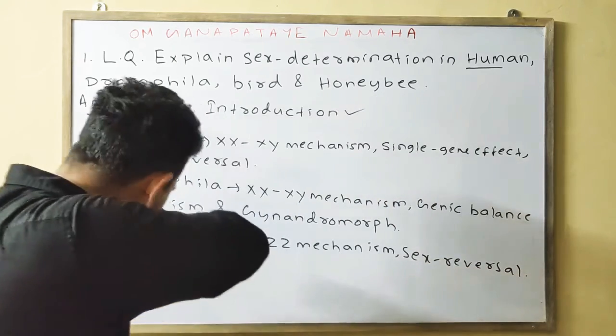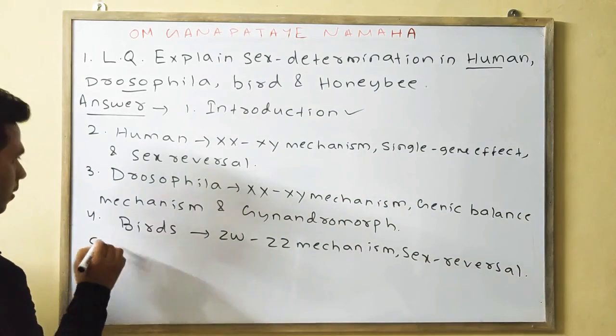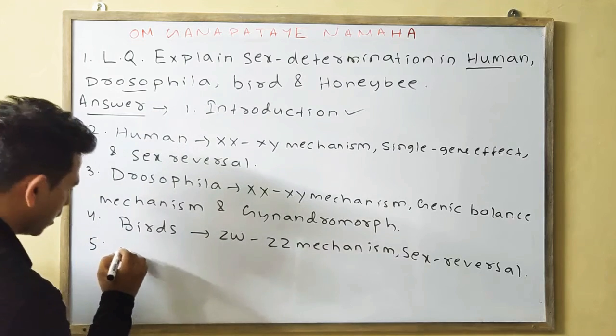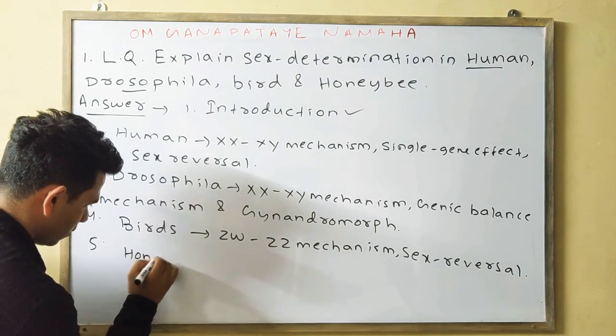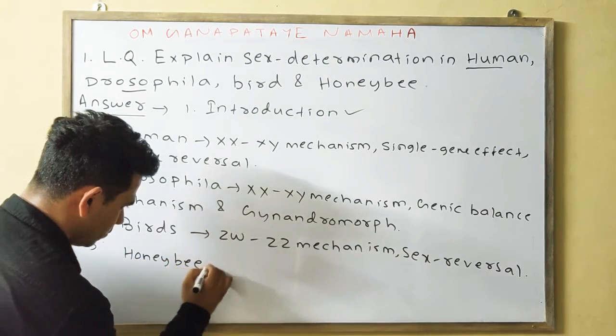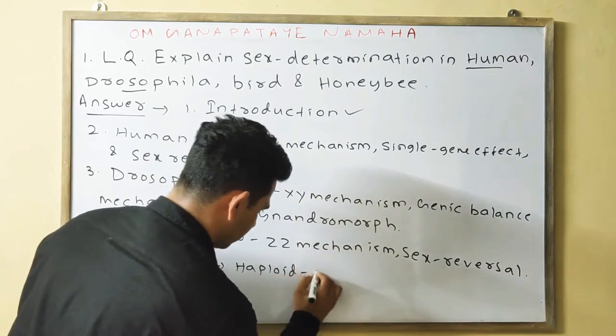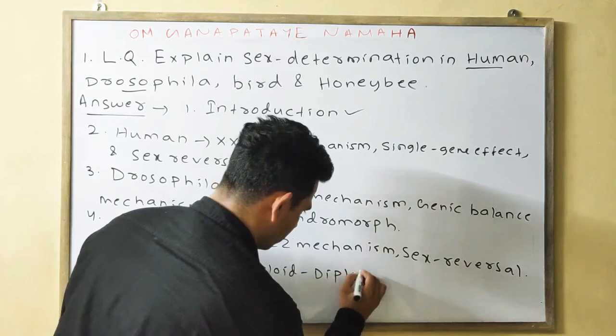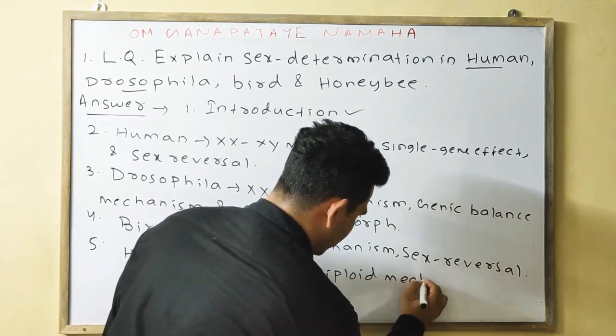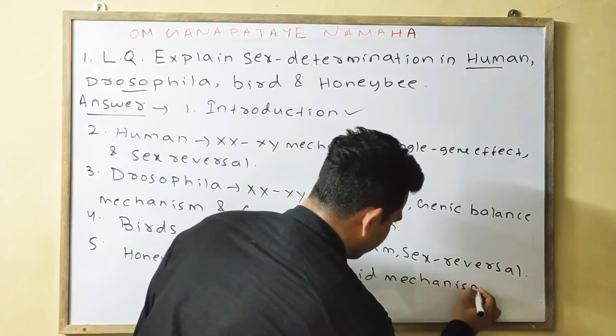Last one you will write about the honeybee, which is your haploid diploid mechanism. Each and every portion I will tell in detail.